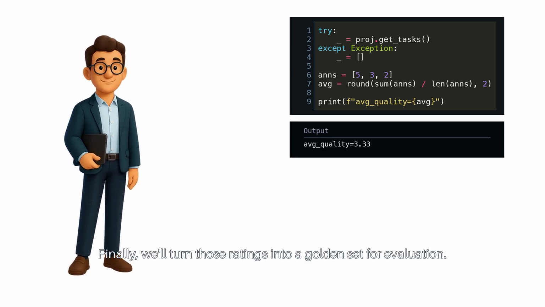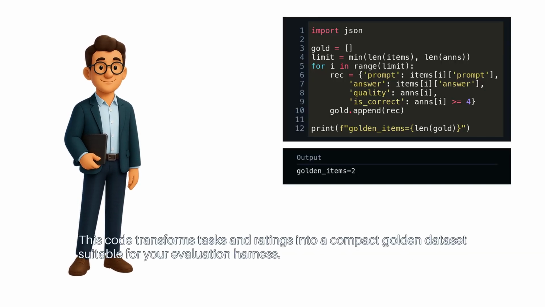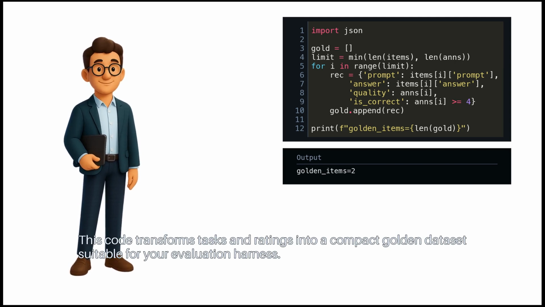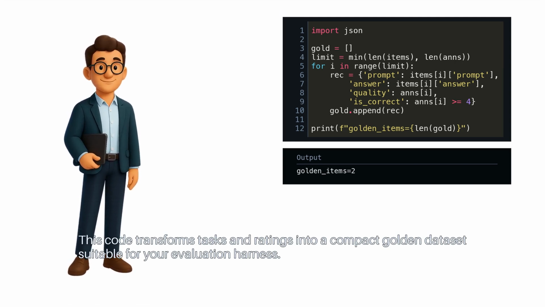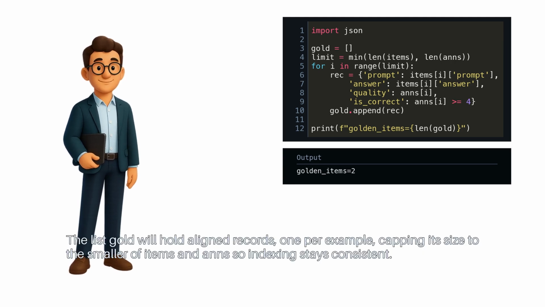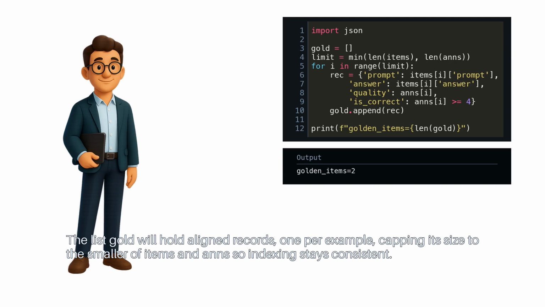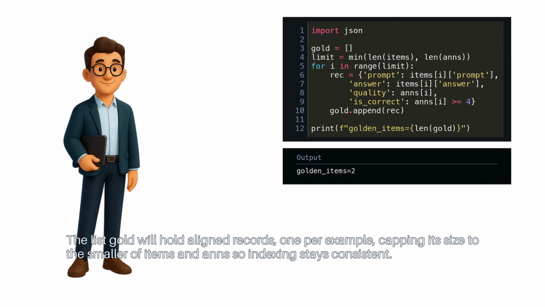Finally, we'll turn those ratings into a golden set for evaluation. This code transforms tasks and ratings into a compact golden dataset suitable for your evaluation harness. The list gold will hold aligned records, one per example, capping its size to the smaller of items and RATINGS, so indexing stays consistent.